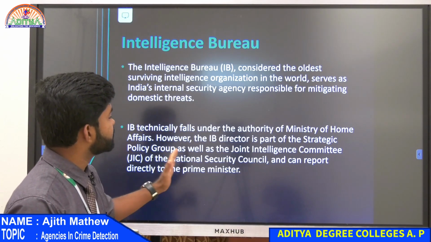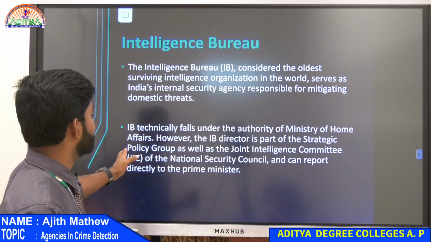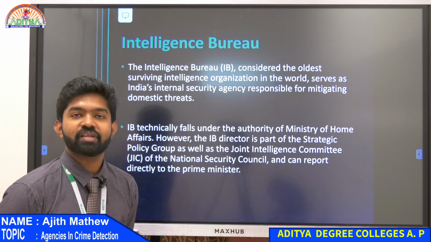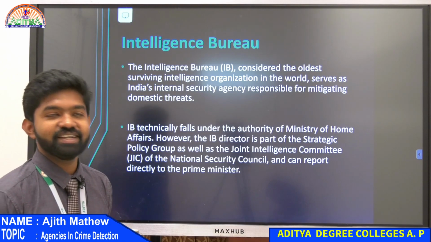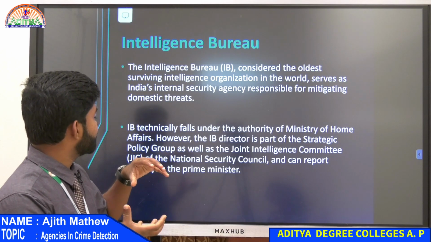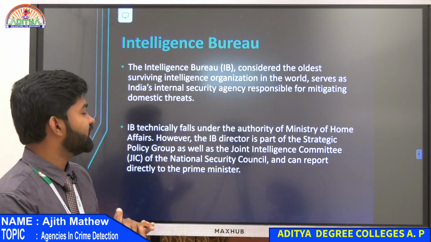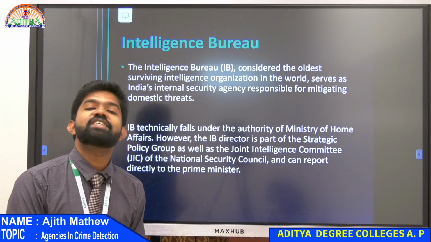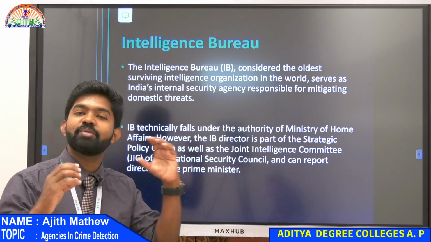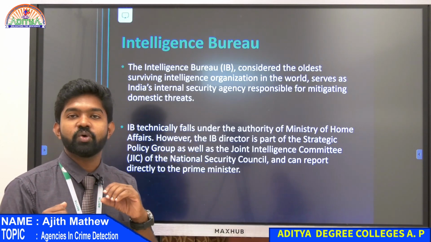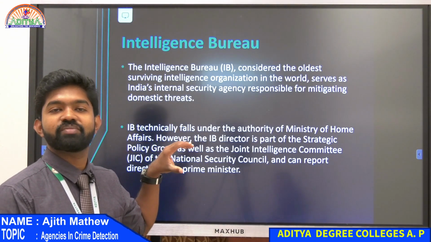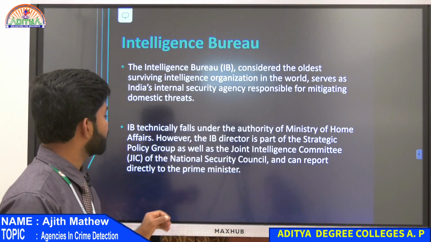IB technically falls under the authority of the Ministry of Home Affairs. Since it's an intelligence bureau, the director of IB is a part of the Strategic Policy Group as well as the Joint Intelligence Committee. The Joint Intelligence Committee and the Strategic Policy Group are above this ministry. They come in contact directly with the Prime Minister. So they made the director of IB a part of the Joint Intelligence Committee.